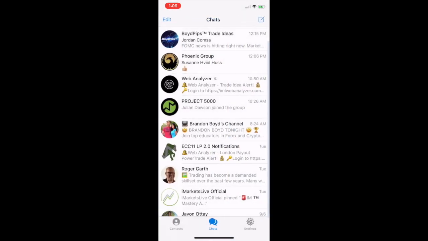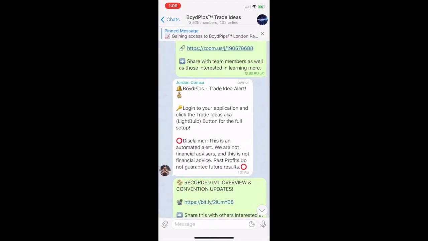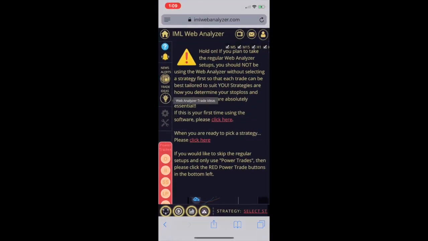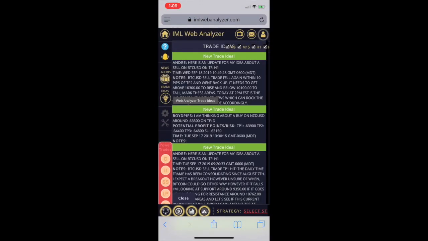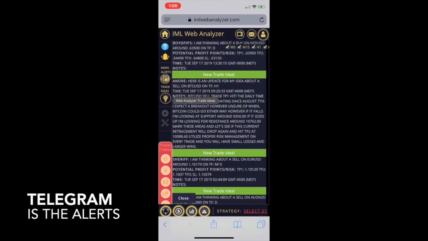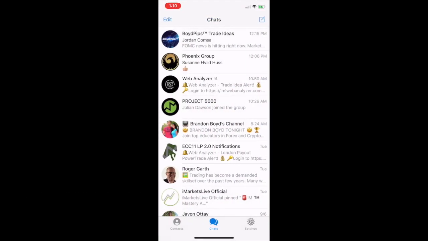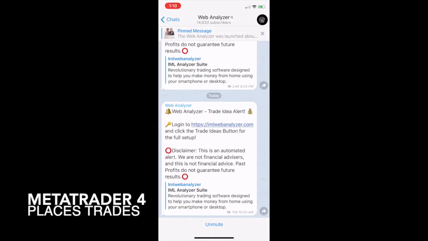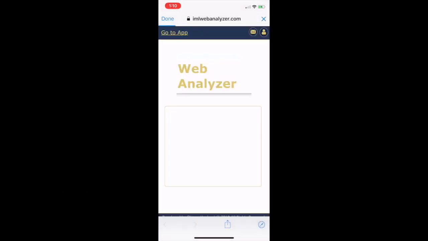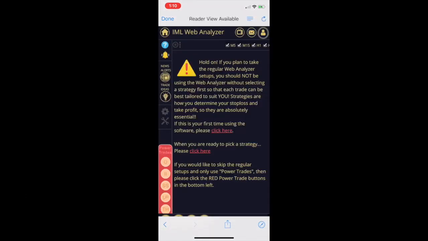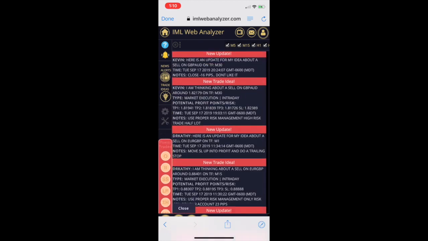Look at this. Whether you're getting a trade through the BoydPips trade ideas like this, where would you go? You would literally click on the trade ideas light bulb there on the left. So here they come. Or if you're getting London Payout with the web analyzer, you just click that link that brings you right in there. Go to app and then LP, there you are.